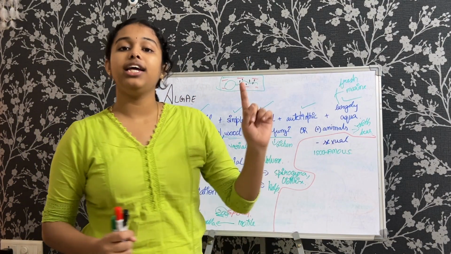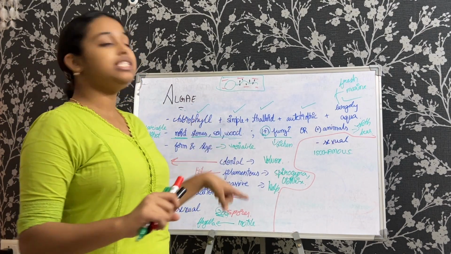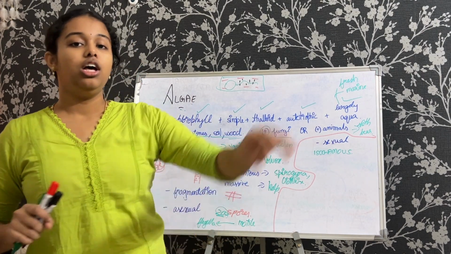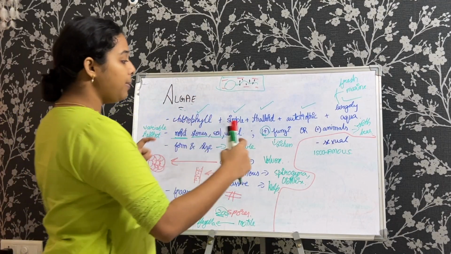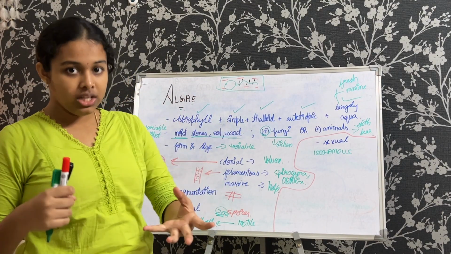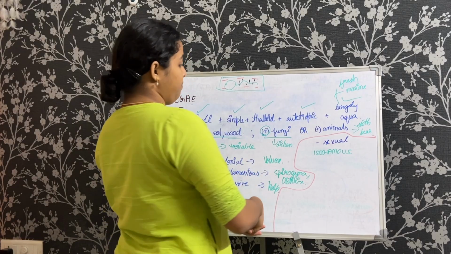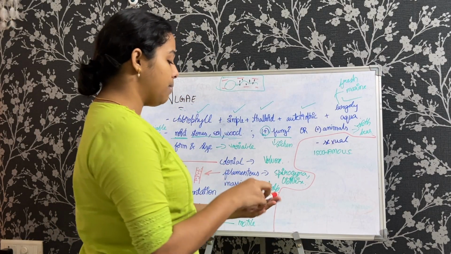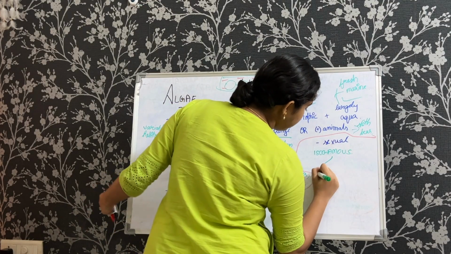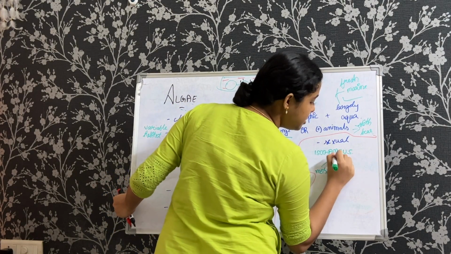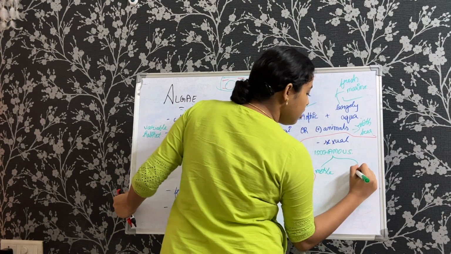Now what does iso mean? Iso means same. And when I mean same here, I am referring to structure. So they are similar in structure or size. So the gametes that fuse together to form the new organisms are similar in size. Now again, under this isogamous, we have two types. In one, the gametes are motile, and in the other, the gametes are not necessarily motile. That is, they are immobile, so they are non-motile.